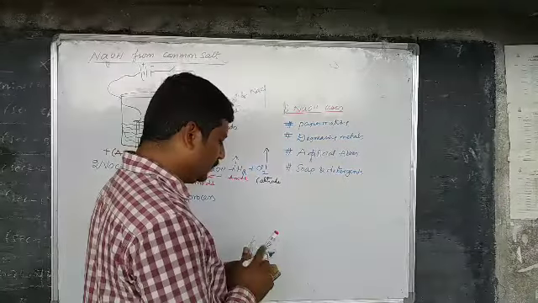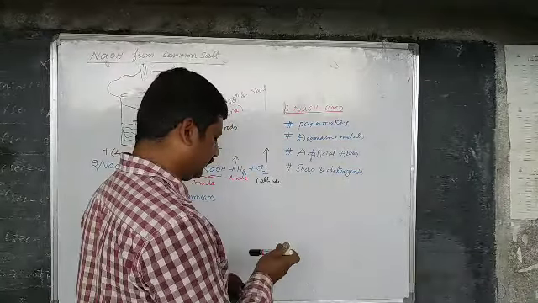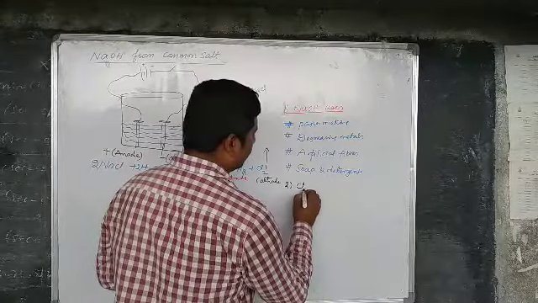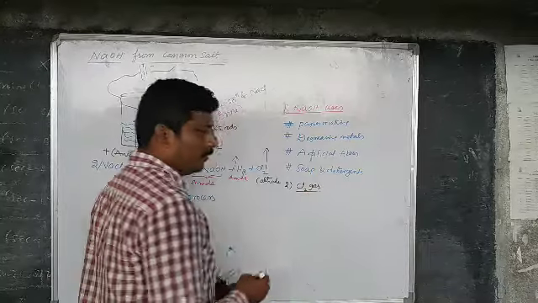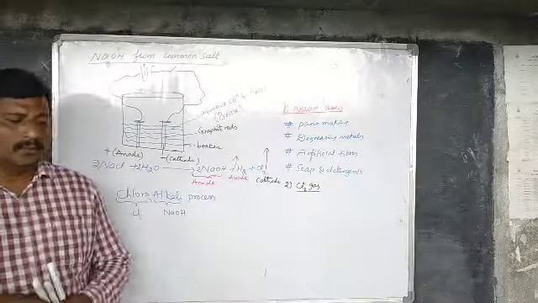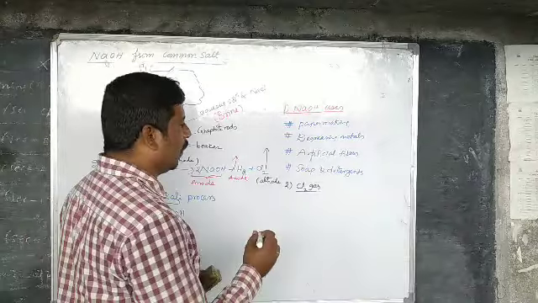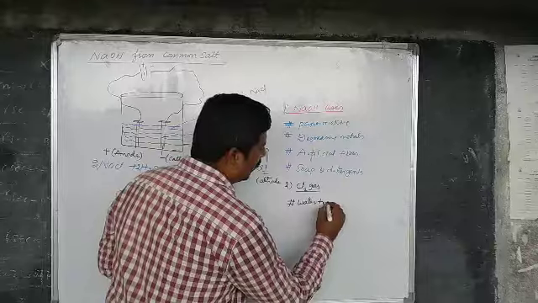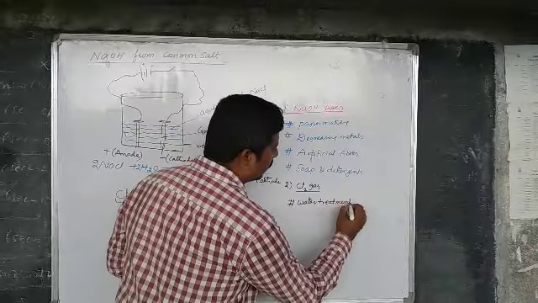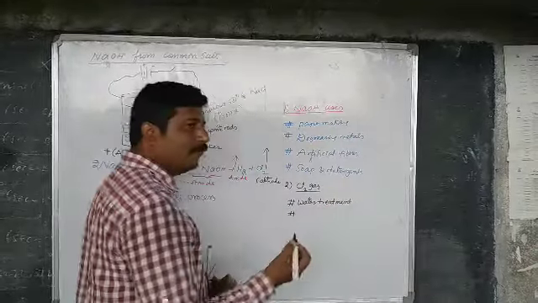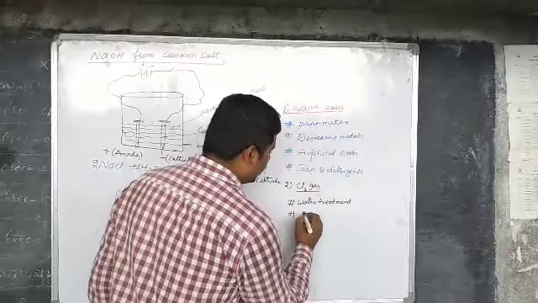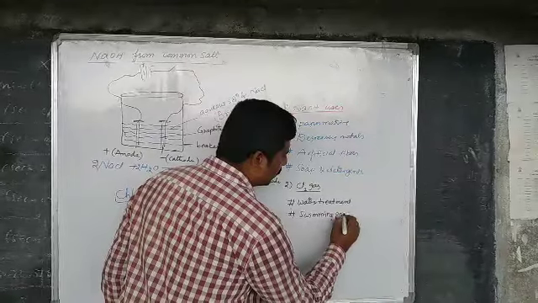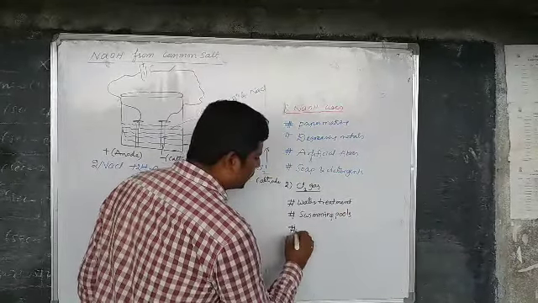Let us know the uses of chlorine gas. Chlorine can be used in water treatment, and in swimming pools also we use chlorine gas. And as disinfectants.